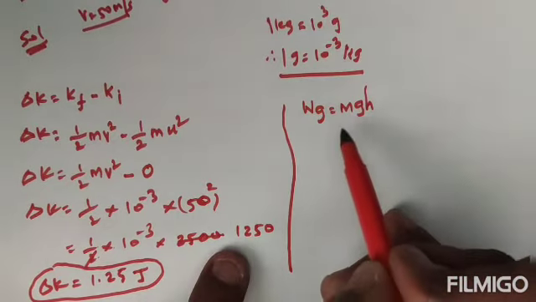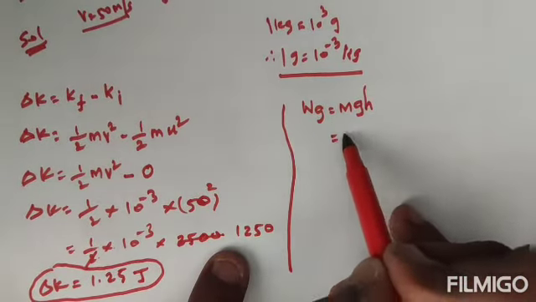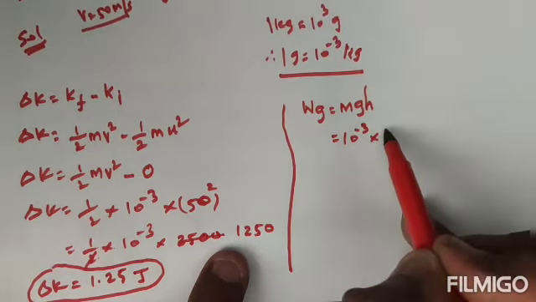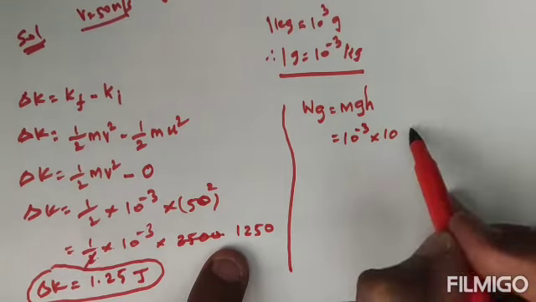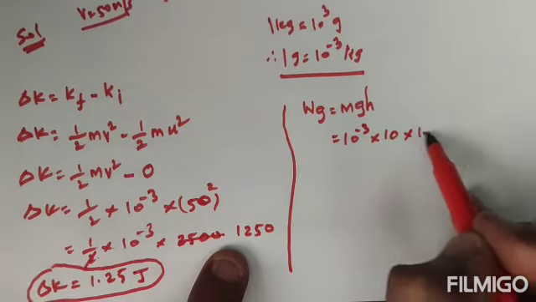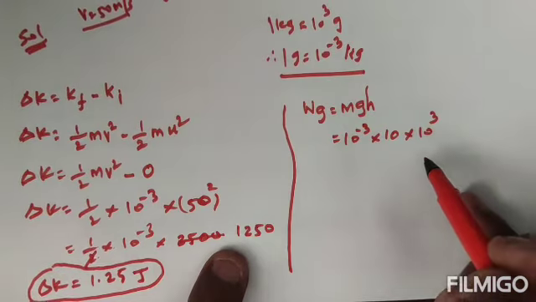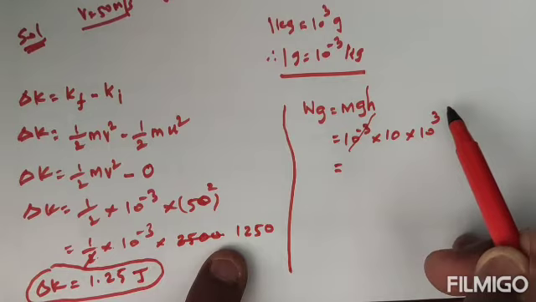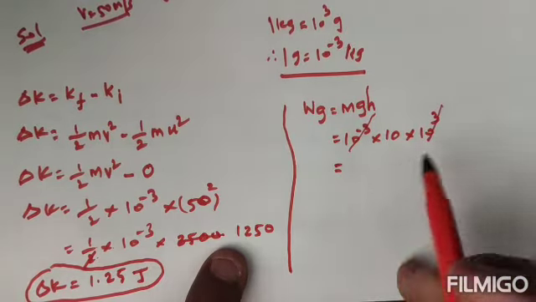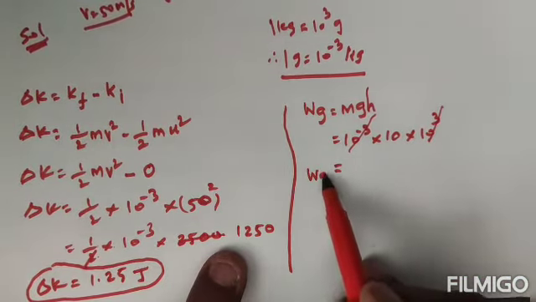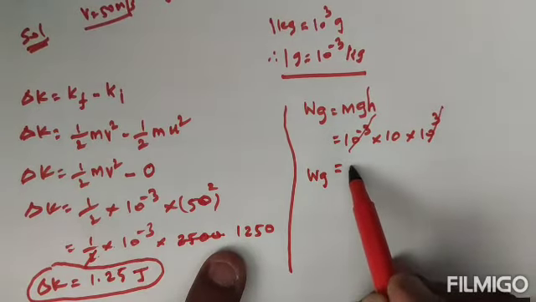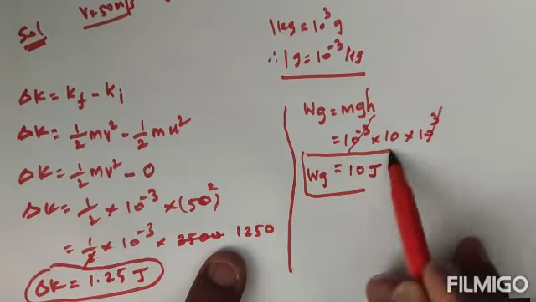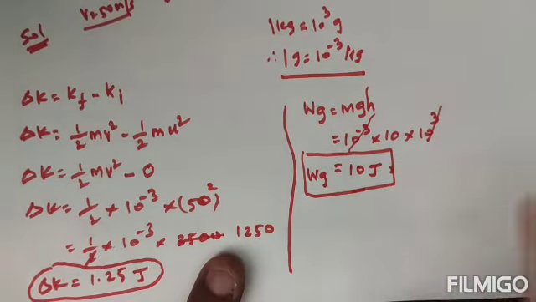Therefore m, the mass of the raindrop, is 10 power minus 3 kilogram, into gravity value 10, and height 1 kilometer. 1 kilometer is nothing but 10 power 3 meter. So clearly 10 power minus 3 and 10 power plus 3 will be cancelled. Therefore work done due to the gravitational force is 10 joule. So now we found work done due to gravitational force also.